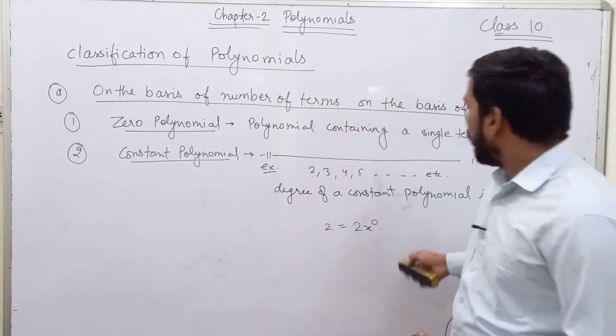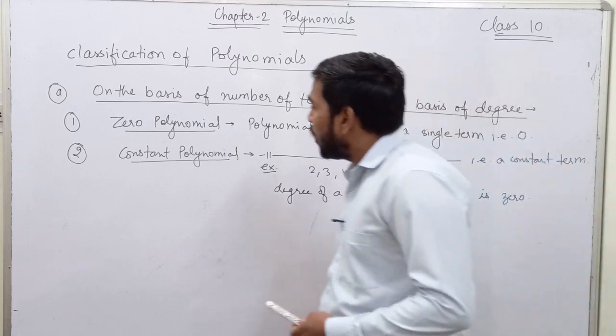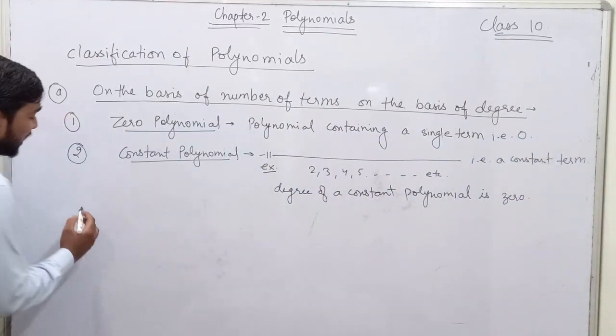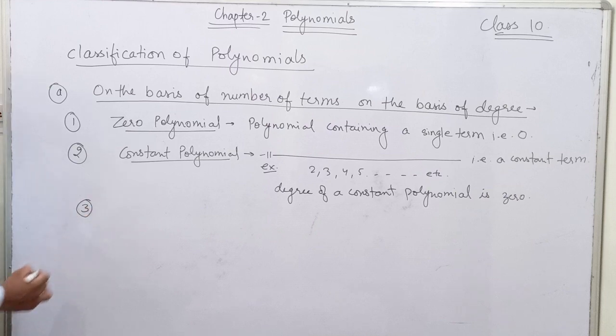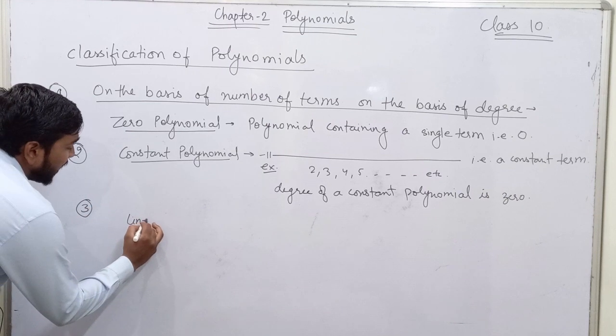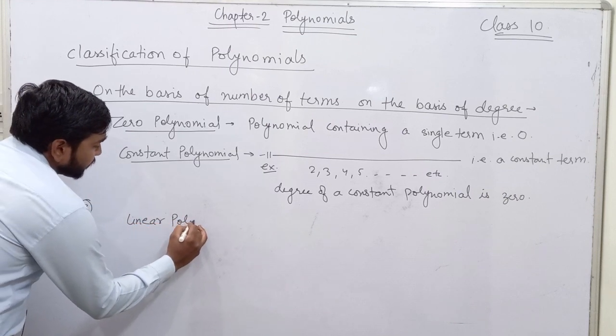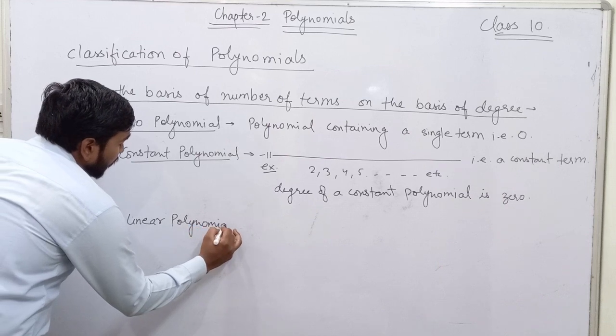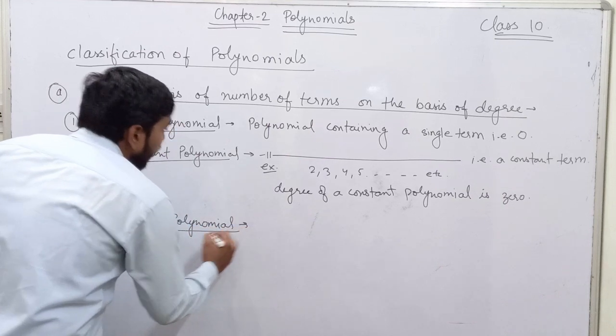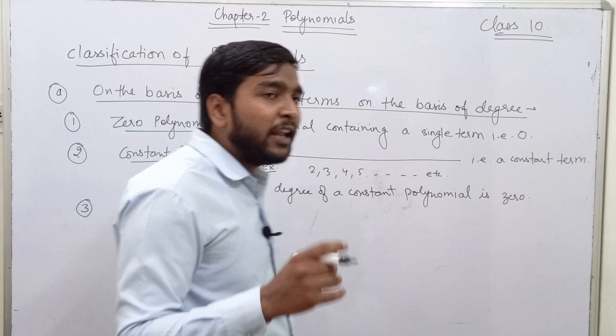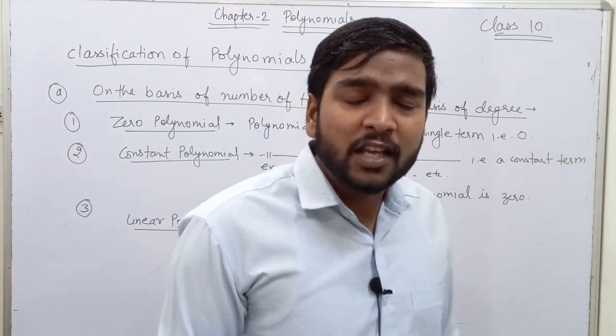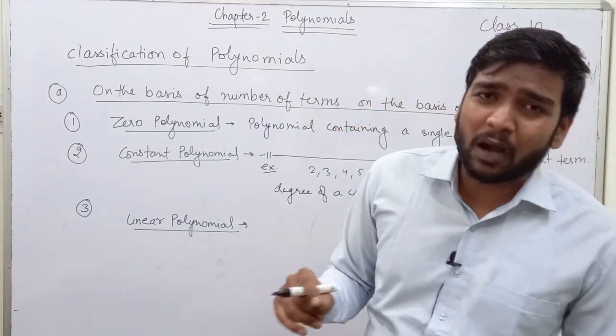Now we will study what polynomial we get if we increase the degree of the polynomial. So I will get linear polynomial. Linear polynomials are those polynomials whose degree, that is the highest power, is 1.